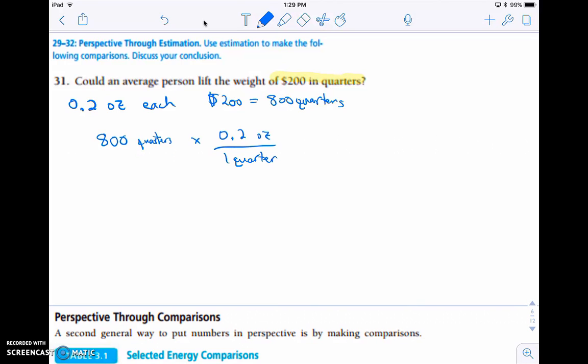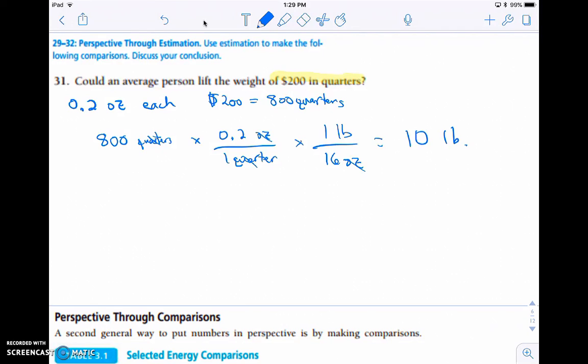So we're just going to convert our units here, doing unit analysis, so that it cancels out the quarters, and then 1 pound is equivalent to 16 ounces, so that's going to cancel out my ounces, and I'm now going to be left with just pounds. So if I take 800 times 0.2 times 1, and then divide all that by 1 times 16, you actually get 10 pounds.